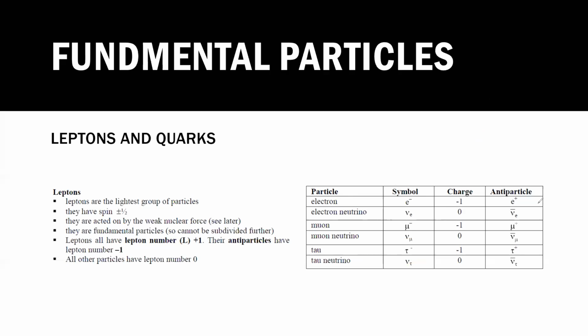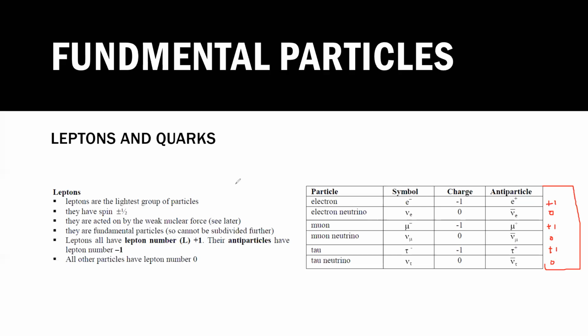Is it clear? So what will be the charge of the anti-electron? Plus. But what will be the charge of the anti-electron neutrino? That will be 0, because for 0 you cannot write +0 or -0. So this will be +1, 0, +1, 0.